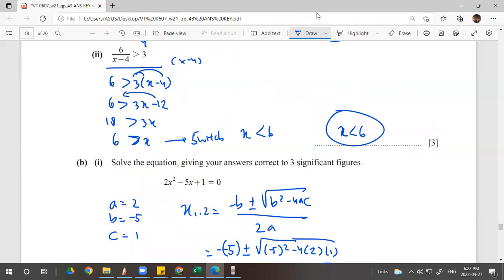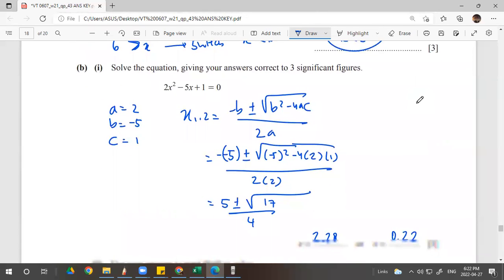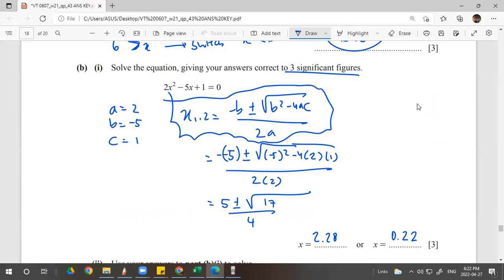See, you can do this in the first number. Okay. Solve the equation correct to 3 significant figures. It's clearly seen that we cannot use factorization anymore. We just use this formula, memorize, or if you don't have it memorized, it's given on the top of the paper. Again, you identify the A, the B, and the C. And then put everything in: negative 5 plus minus square root of 25 minus 8, since 4 times 2 times 1 is 8, so 17.